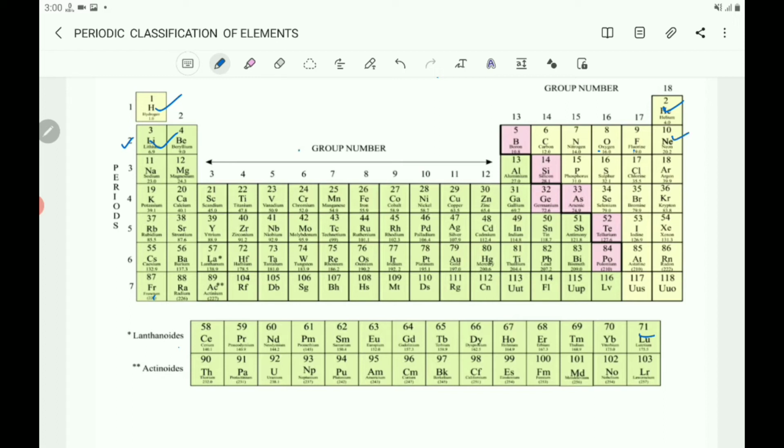Up to neon. What is the atomic number of neon? That is 10. So if you write the electronic configuration, that becomes 2 and 8. You can write 1s2, 2s2, 2p6. So 8 electrons are there in the second shell. So the second shell is completed here. So the second period is having 2 shells, first shell and second shell, K and L shell.